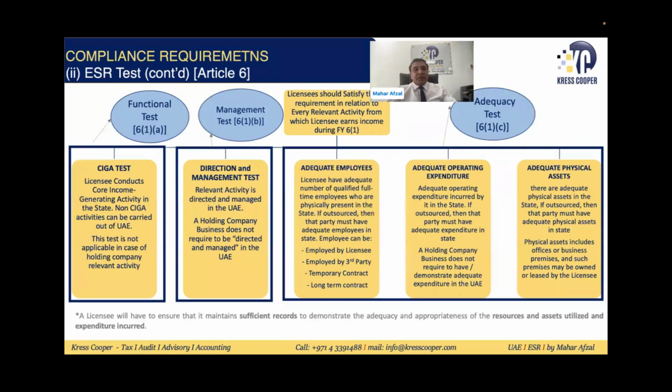So in the functional test, the licensee conducts core income generating activities in the UAE. You can outsource it to any other party as well, core income generating activity, but the other party must have adequate employees, must have operating expenditure, and must have physical assets in the UAE. Direction and management for holding company business is reduced. They're not required for the holding company because we have already discussed this is subject to reduced economic substance requirement, but their relevant activity needs to be directed and managed in the UAE. Adequate employees, adequate expenditure, and adequate physical assets.